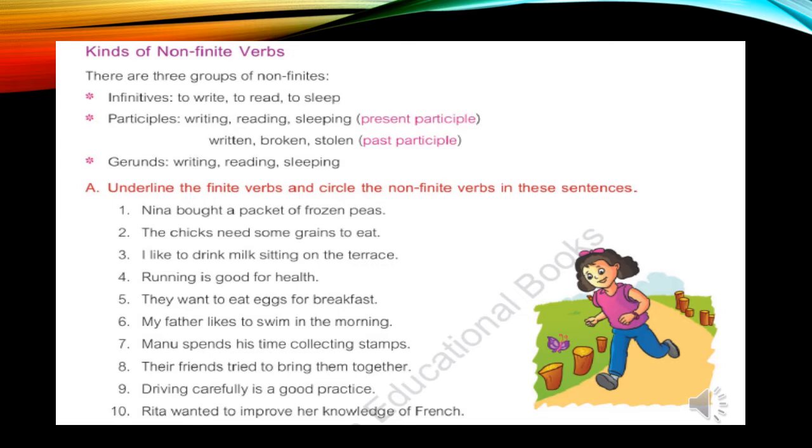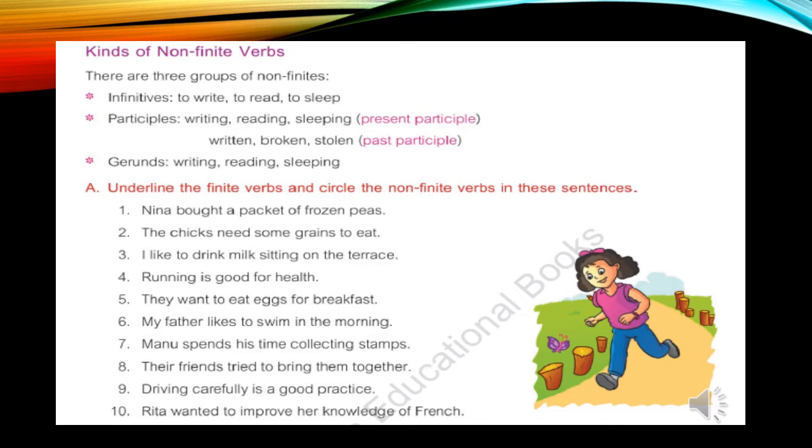Now we'll solve the exercise number A. Underline the finite verbs and circle the non-finite verbs in the sentences. See the first sentence. Nina bought a packet of frozen peas. Here the main verb is bought. Can we change it? Yes, we can change it. The sentence is in past tense. If we change the sentence in present, the bought will be buys. Here the verb can change, and that's why this is the example of finite verb.